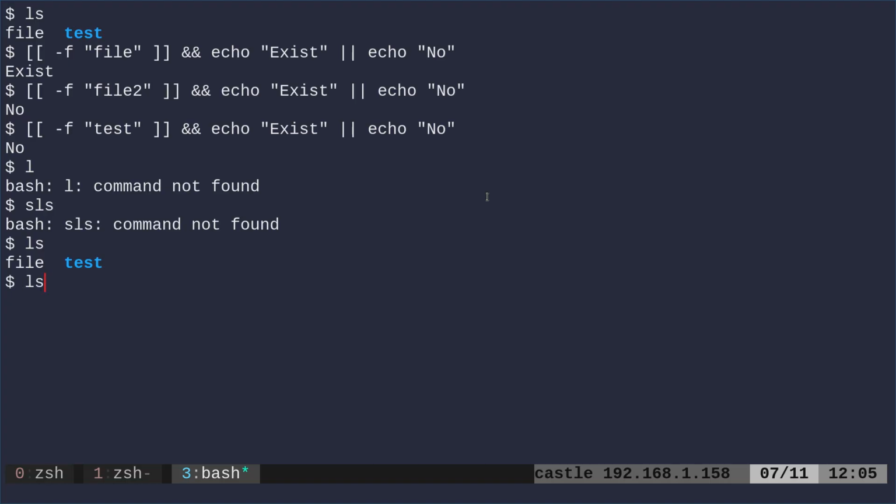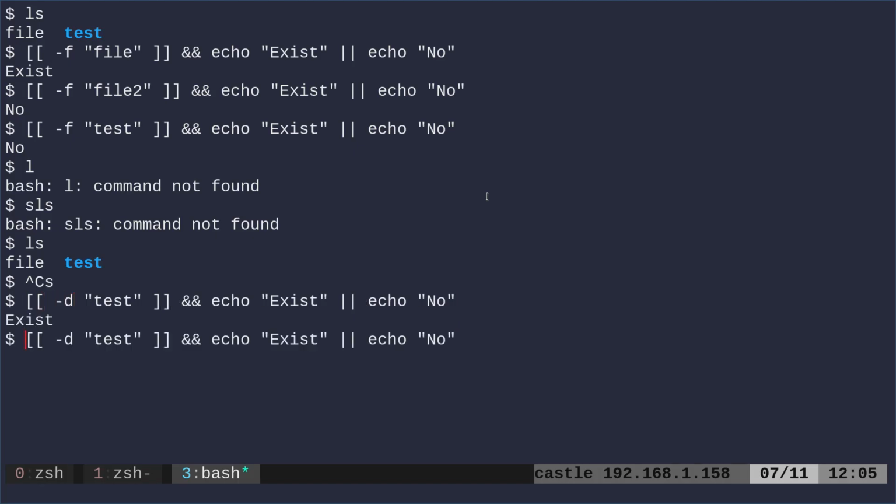To check if a directory exists, we're going to want to use the -d option. So now we can see, yes, test does exist. But if I was to change this to now say file, no, because file is not a directory.